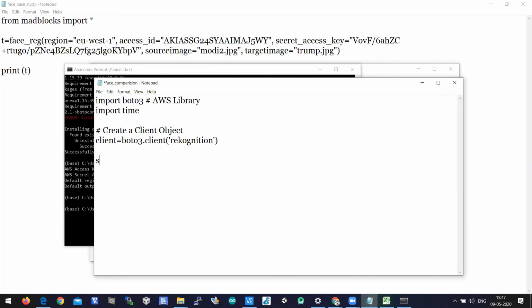Then you need to talk about the source image that you want to send to AWS. So source image equal to open of modi1.jpg in RB, which stands for read binary. The target image, let it be open modi2.jpg, comma RB. Let us take another target image, target image 1, equal to open Trump1.jpg, comma RB.